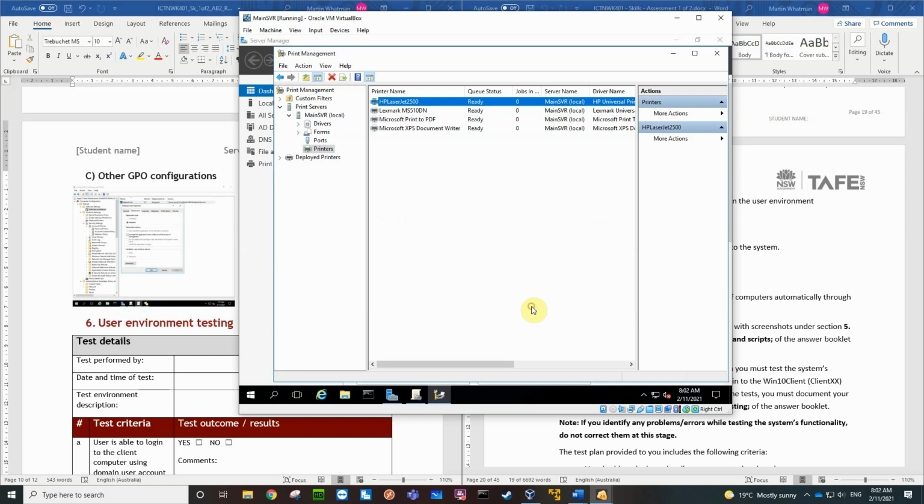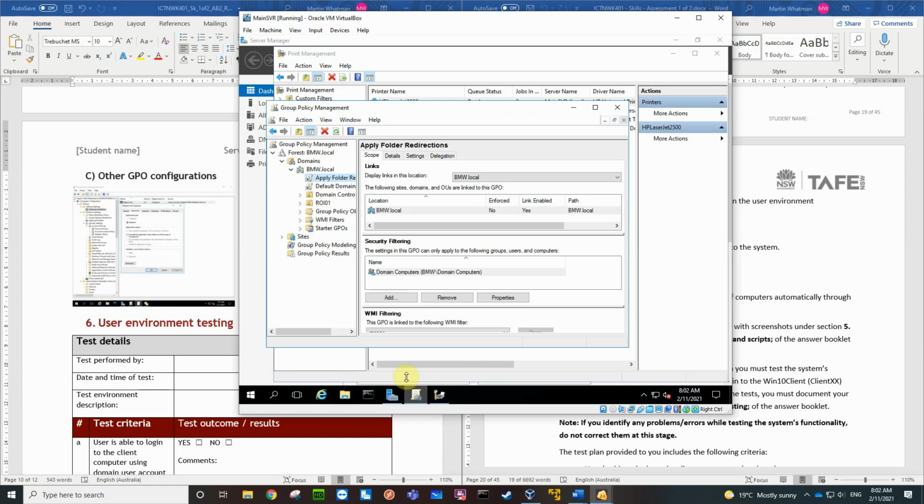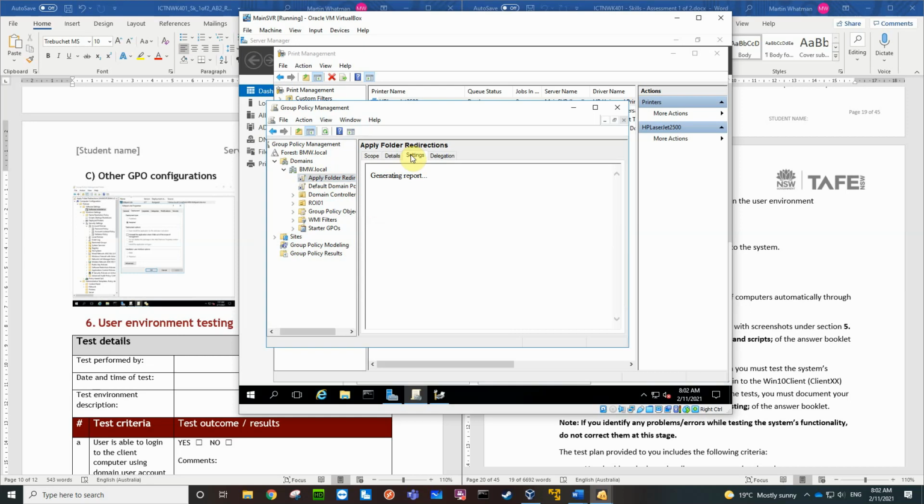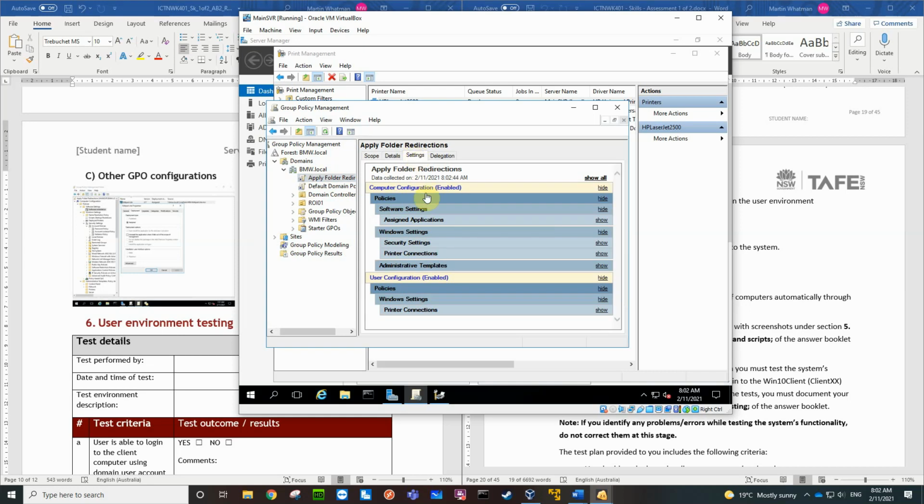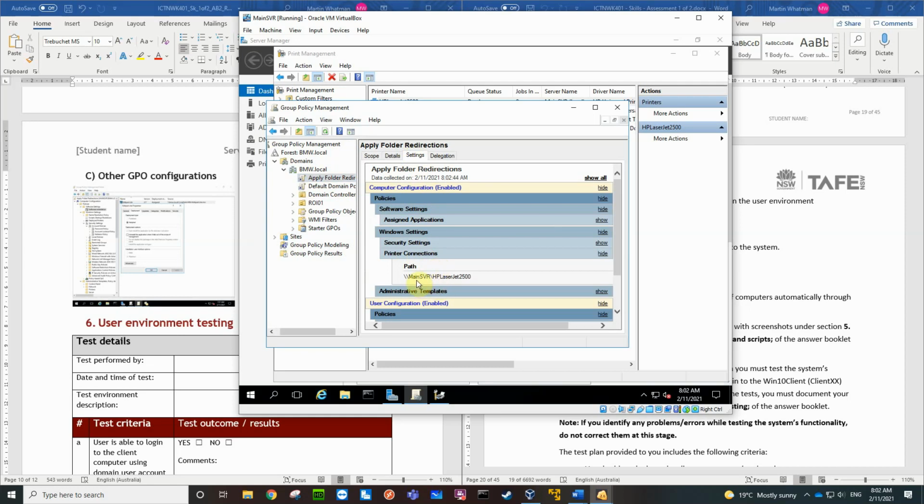Okay. So let's go and have a look at our group policy. And I'm going to hit a refresh there. And I think it applied it in here. And if we look at the settings, it can show us printer connections. And you can see here we've got this path. So apply folder redirections. We've also got this path here. It's created the connection that we deployed via that wizard.